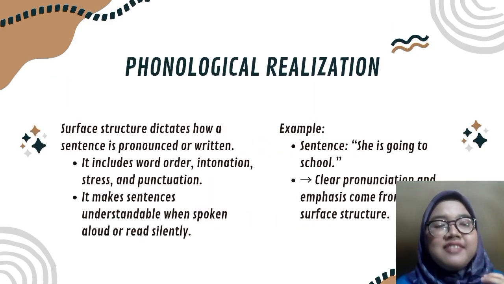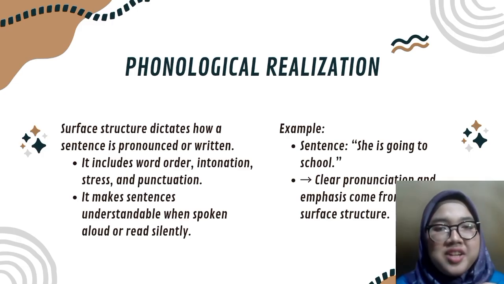Next, phonological realization. Surface structure also affects how we pronounce or write a sentence. This includes the word order, like subject first, verb second, the intonation, how the voice rises and falls, stress, which words are emphasized, and punctuation in writing.